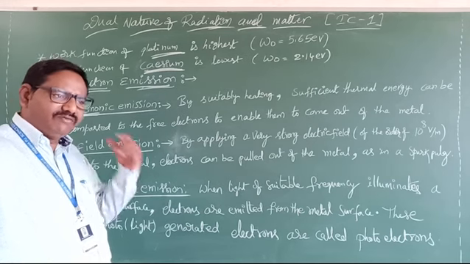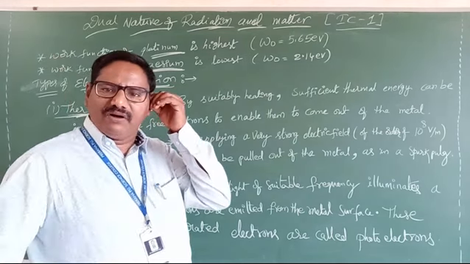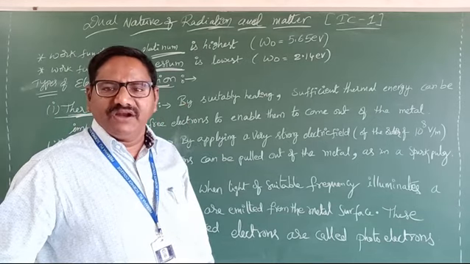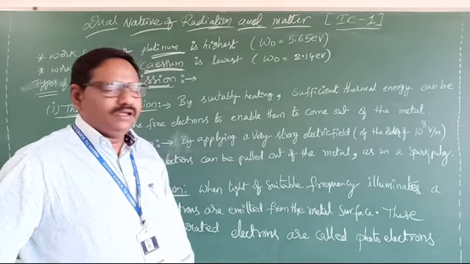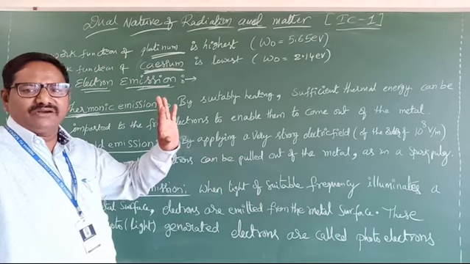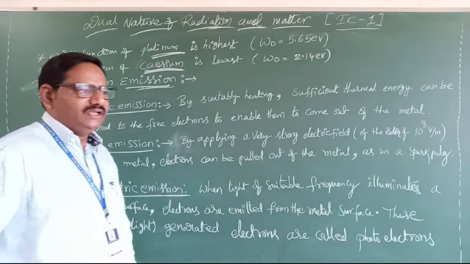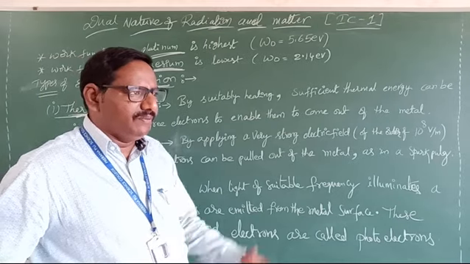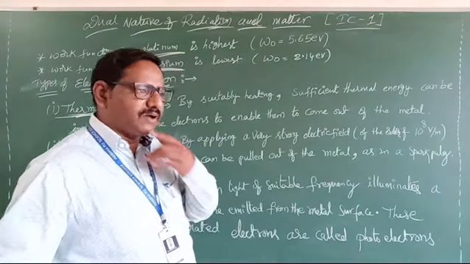Why will they be pulled out? Electric field is also a form of energy. When a very strong electric field is applied, the electrons are pulled out from the metal surface. While they come out from the metal surface, it is like a spark, like a spark plug.